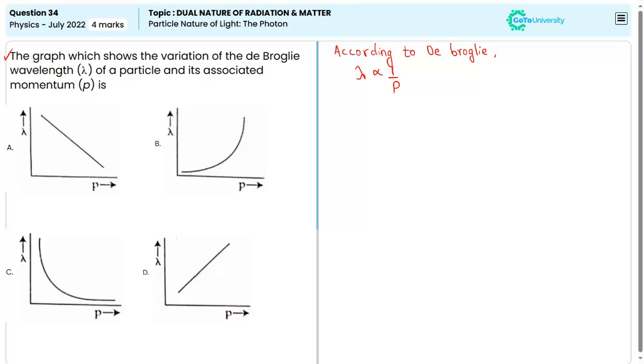Okay. So which of these graphs shows the inversely proportional relation? The graph is graph A and C. But in this case, the fall will not be linear. It will be a rectangular hyperbola. Okay. So the graph will be a rectangular hyperbola, which is option C.